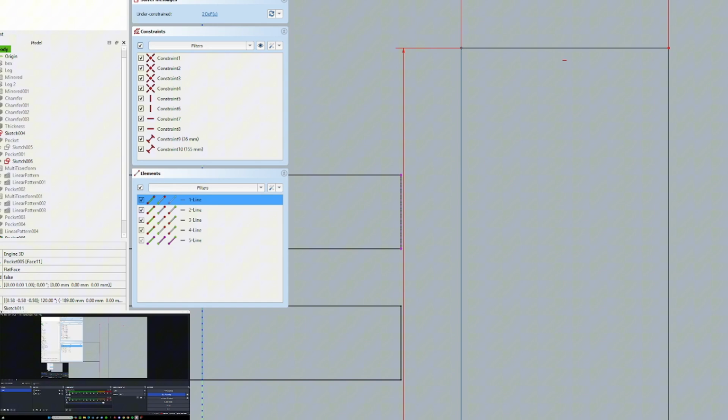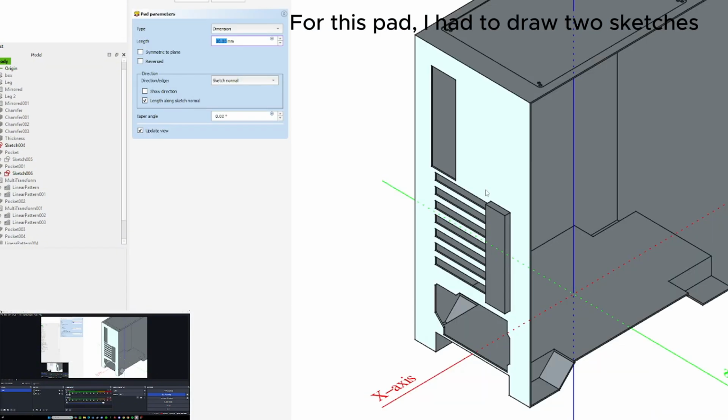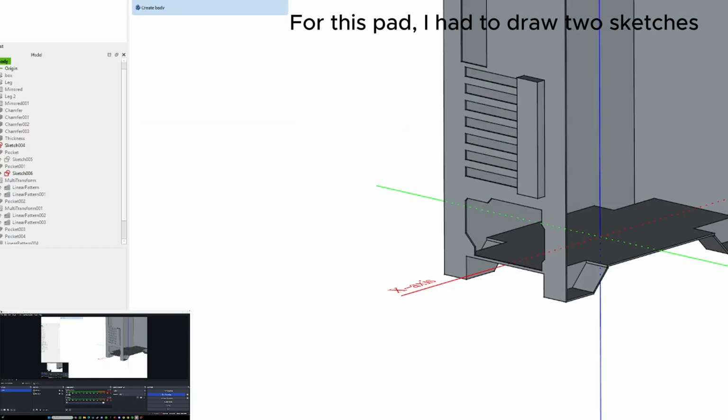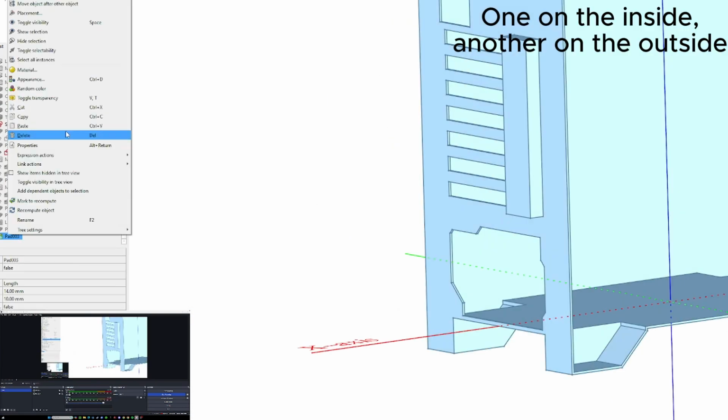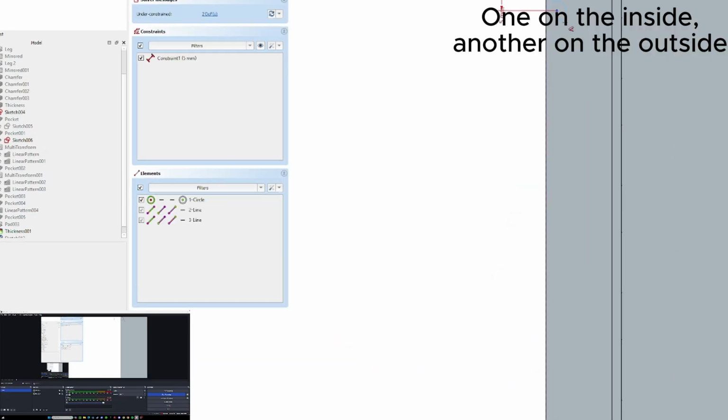Now this is an example of a hollow pad, for which I had to draw 2 sketches, one on the outside face of the body, which I would pad, another on the inside face, which I would pocket into that pad.